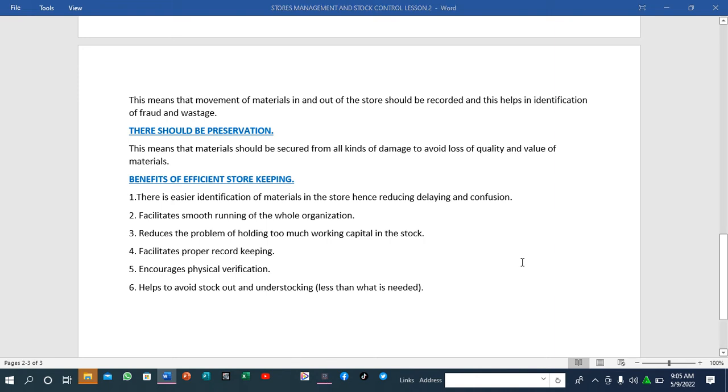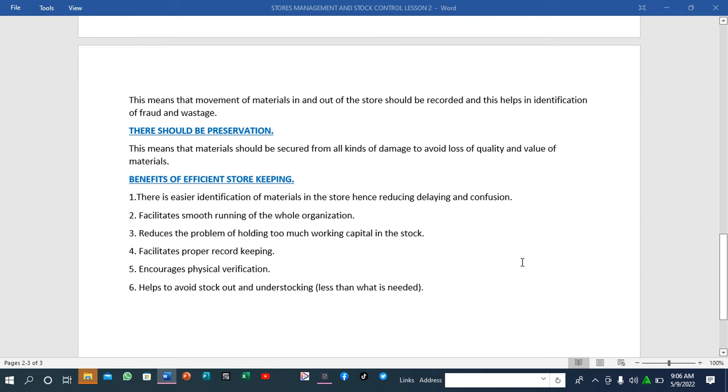As you have said, one of the characteristics of a good store is that it should have no congestion. So if the store is well arranged, and the goods are coded with proper codification, it means that when you are locating an item, there will be no delay or confusion. Our second point: it facilitates smooth running of the whole organization. When you have a good store that is efficiently maintained, the various departments, when they require goods, will get them instantly. So this will lead to smooth running of the whole organization.